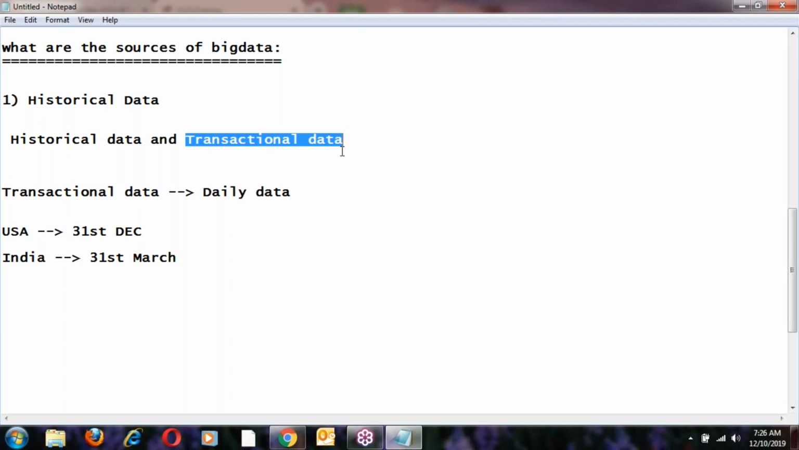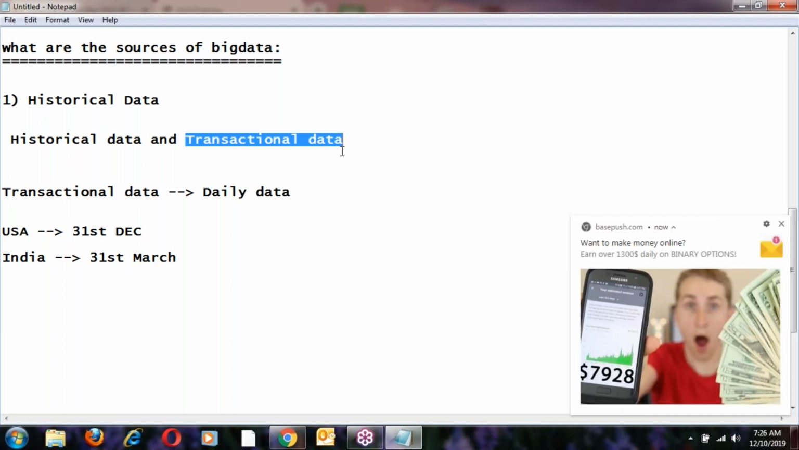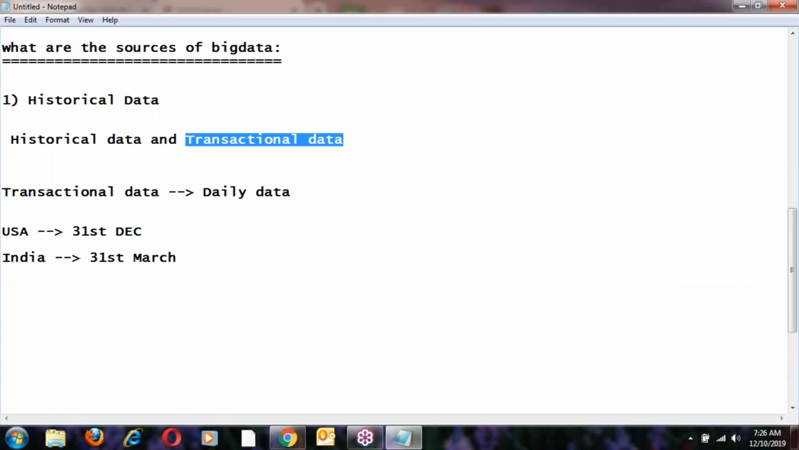The question is how we convert transactional data into historical data. Once the balance sheet is submitted, that data comes under historical data. Once data becomes historical data, the company will lock the data. Once locked, nobody can modify it.